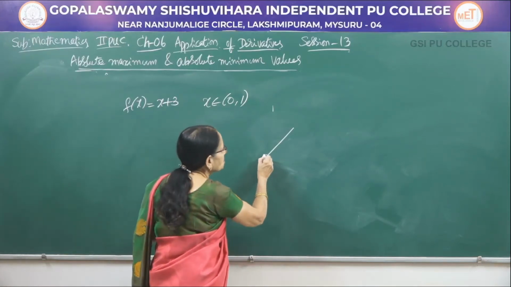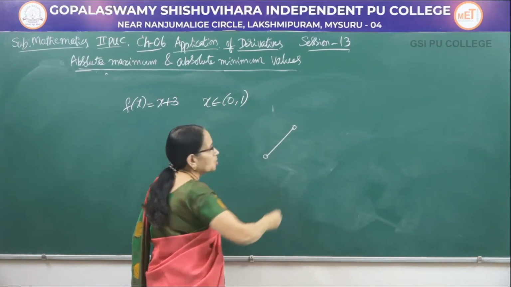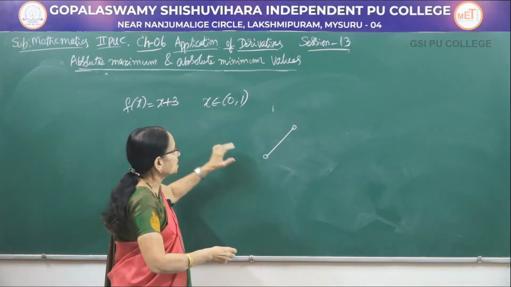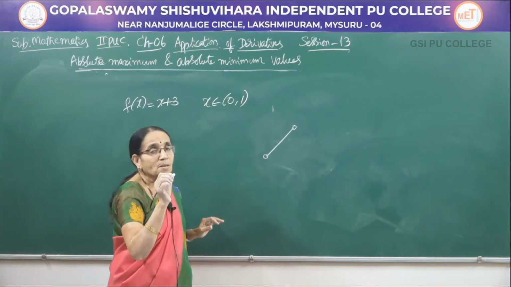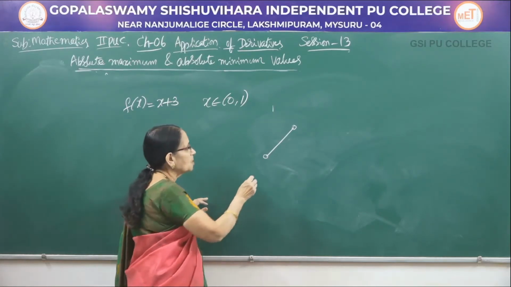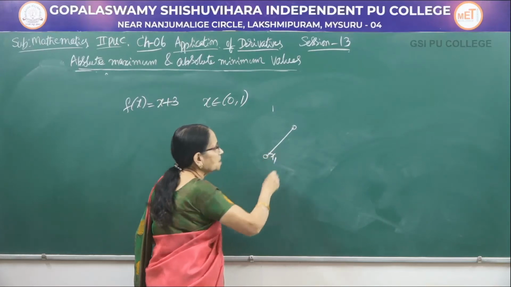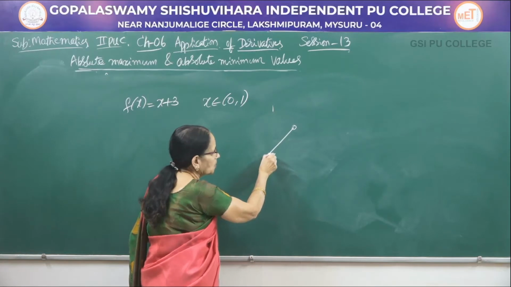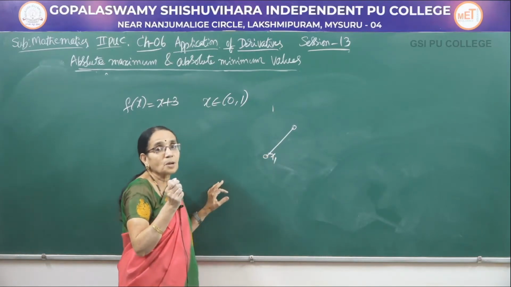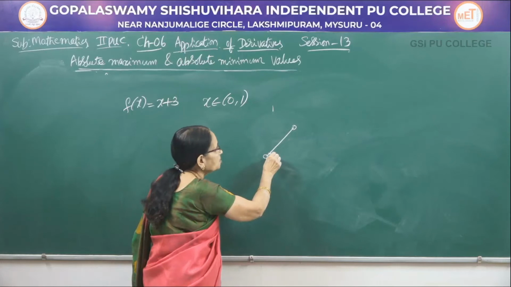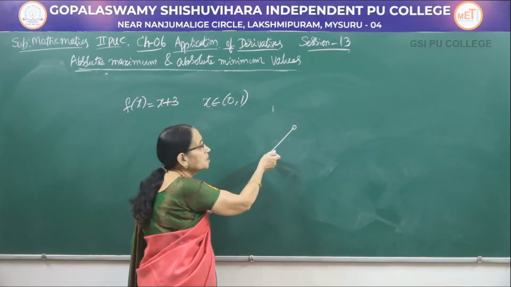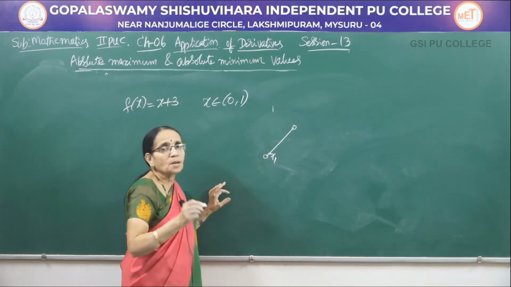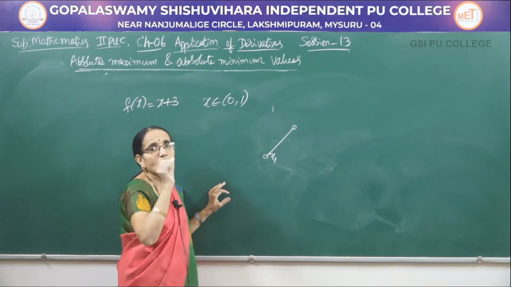Now, let me take this as x is equal to 0 and this is x is equal to 1. It is an open interval, these 2 points are not included. We cannot say exactly this is the least value or this is the greatest value. For example, let me take a point x1. Between 0 and x1, there exist infinite number of points. So, you cannot say this is the smallest. If I say this is the smallest, there is one less than that one. So, we cannot exactly say it is the smallest value.